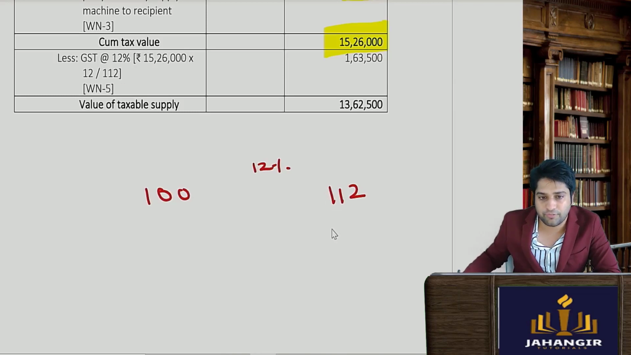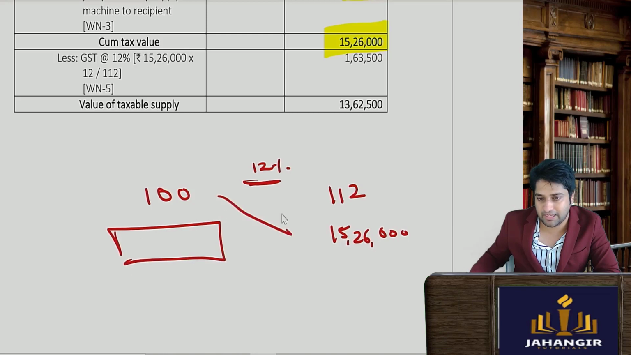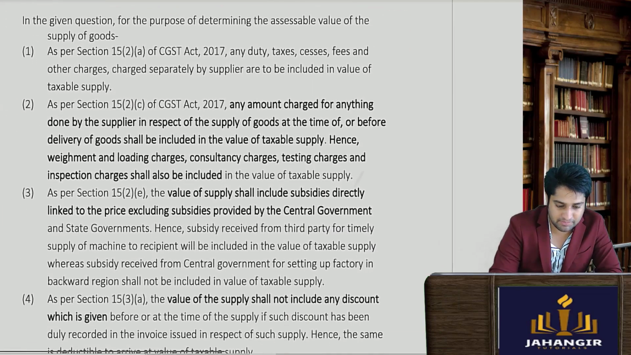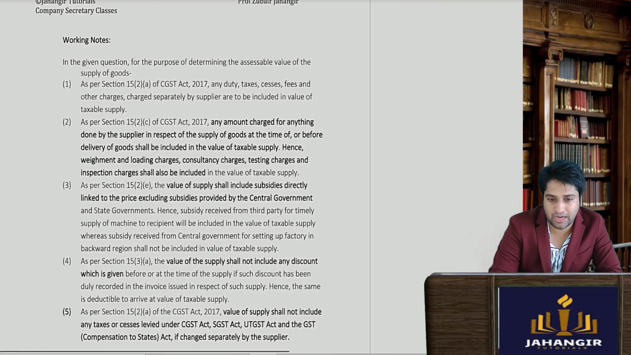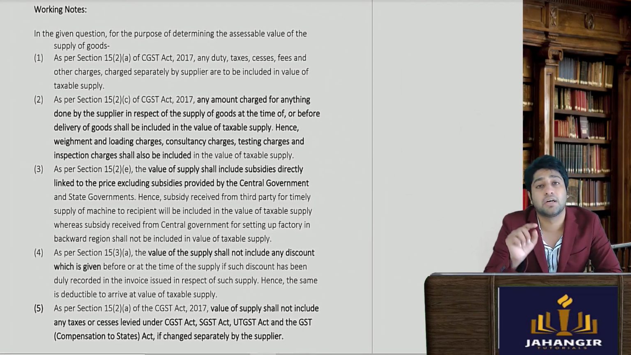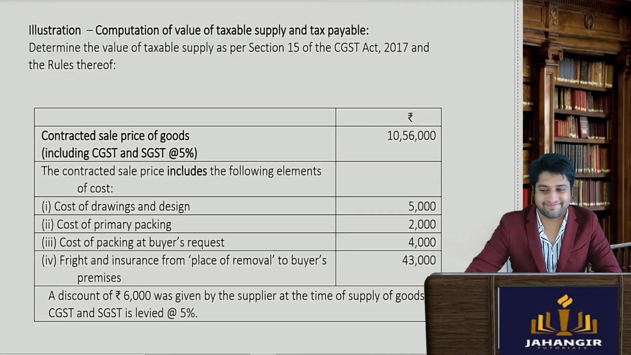So 15,26,000 is inclusive of 12% GST. So what is the principal amount? You do a cross multiplication and you will come to know the answer is 13,62,500. So it's a relatively simple sum. Then the working notes also you need to write, very important, especially in finals. The working notes also make a very important part.